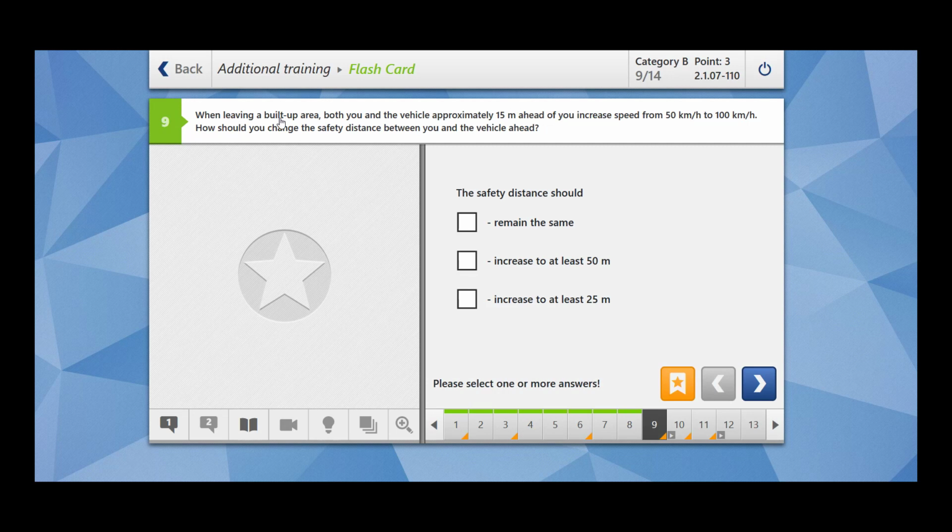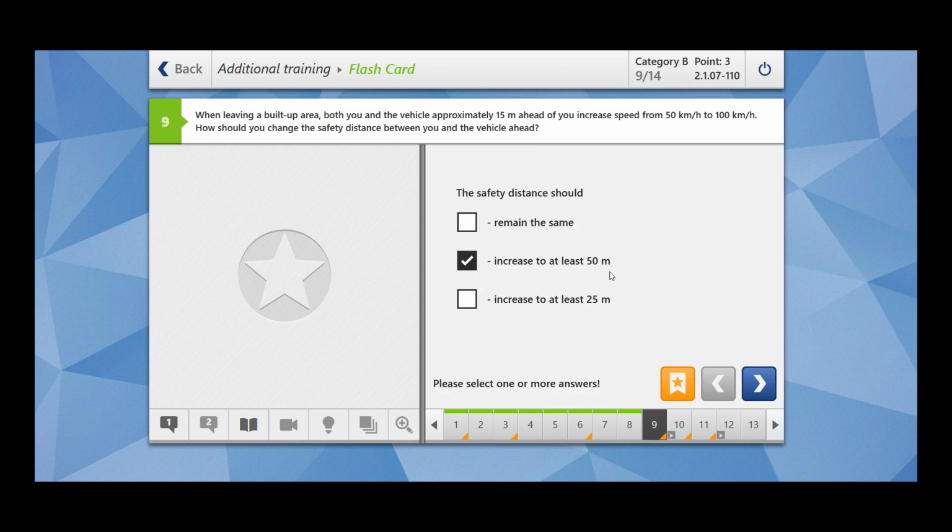Moving towards the next. When leaving a built-up area, both you and the vehicle approximately 15 meters ahead of you increase speed from 50 km per hour to 100 km per hour. So now we are outside. Inside we were at 50 km per hour, so the safety distance between us is 15 meters. But now both cars have left the built-up area and our speed has increased to 100 km per hour. How should you change the safety distance between you and the vehicle ahead? Now the safety distance should be half the speedometer reading. 100 km per hour divided by 2 is 50. So now the safety distance should be increased to at least 50 meter.